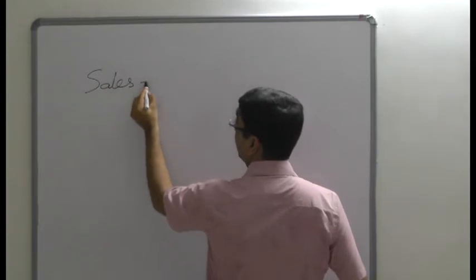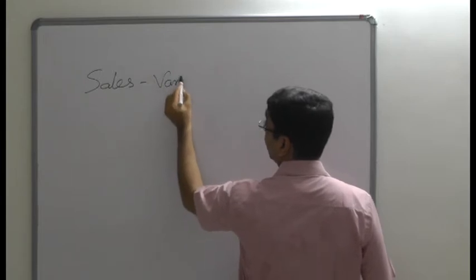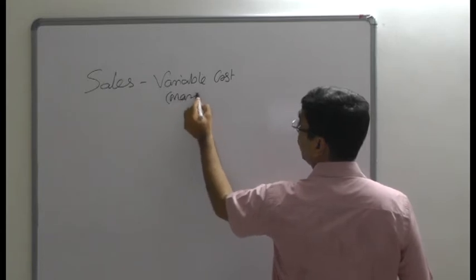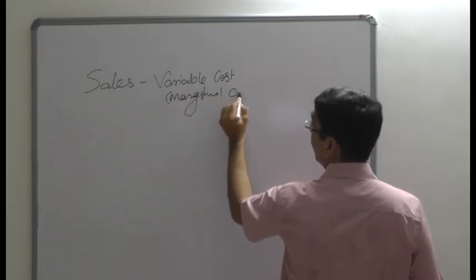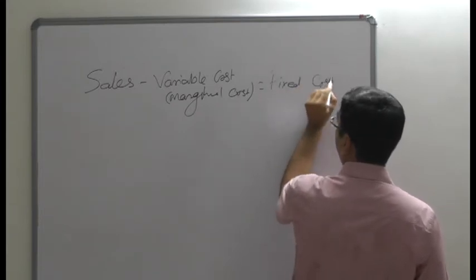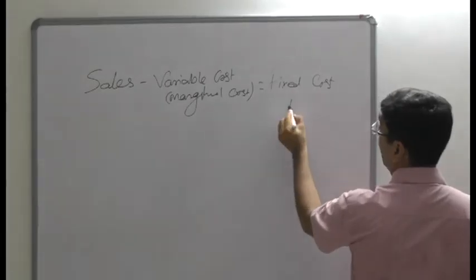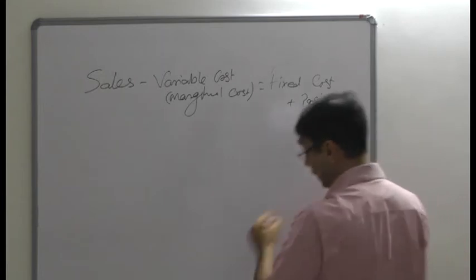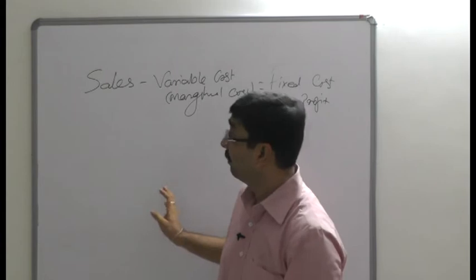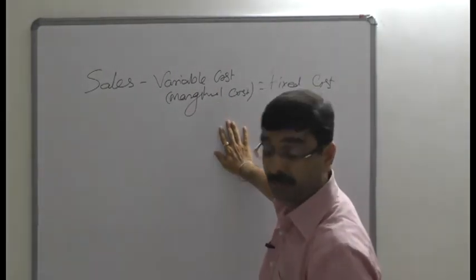sales minus variable cost or marginal cost is equal to fixed cost. That means S minus V is equal to F, or V is equal to F plus P in case there would be any profit, but profit would not be there. So this is a situation of a break-even point. It is not a formula of a break-even point, but this is a situation of a break-even point.